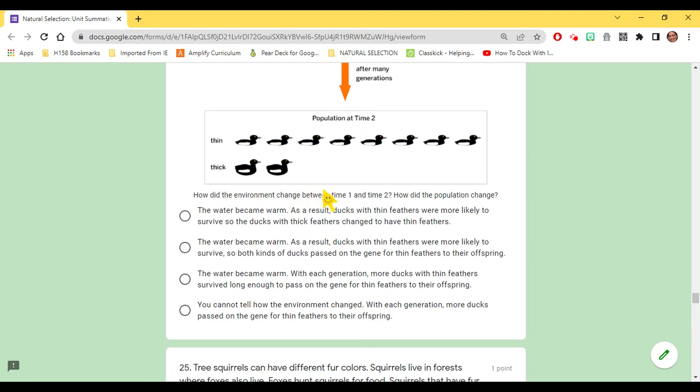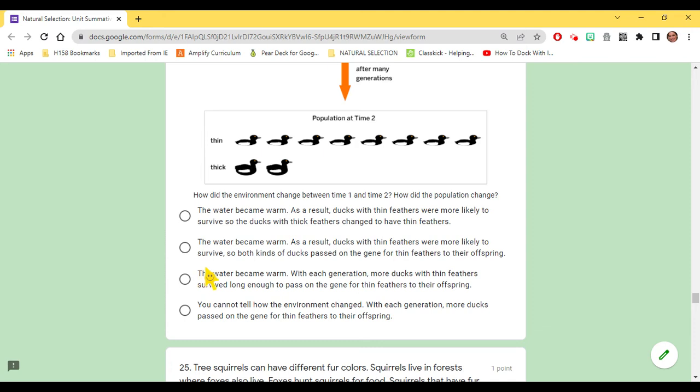How did the environment change between time 1 and time 2? Also, how did the population change? First choice, the water became warm. As a result, ducks with thin feathers were more likely to survive, so the ducks with thick feathers changed to have thin feathers. Next one, the water became warm. As a result, ducks with thin feathers were more likely to survive, so both kinds of ducks passed on the gene for the thin feathers to their offspring.